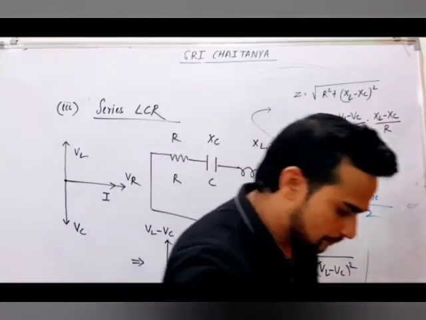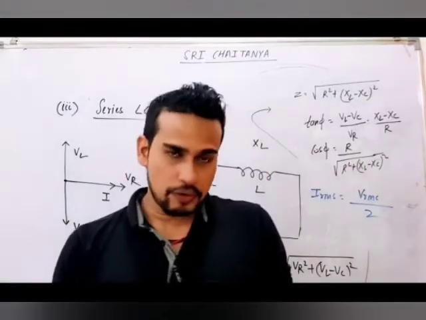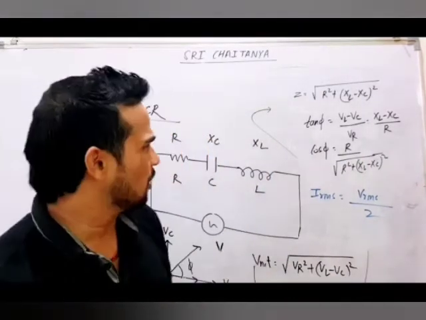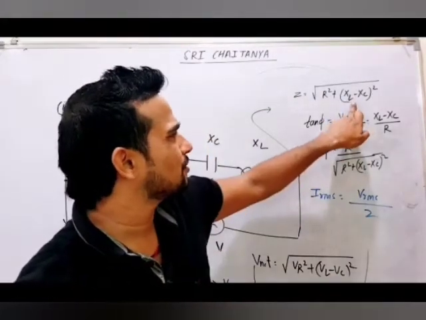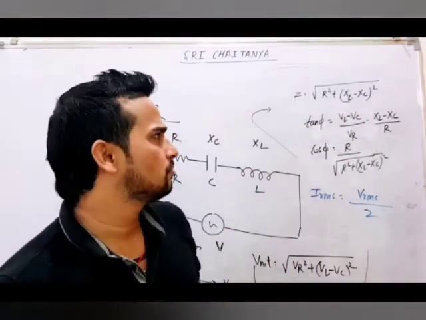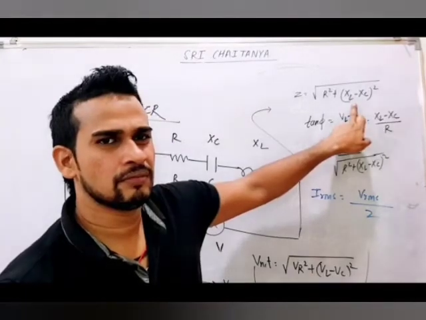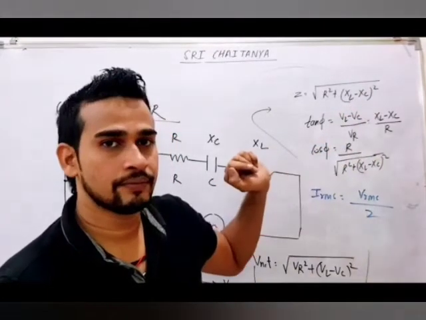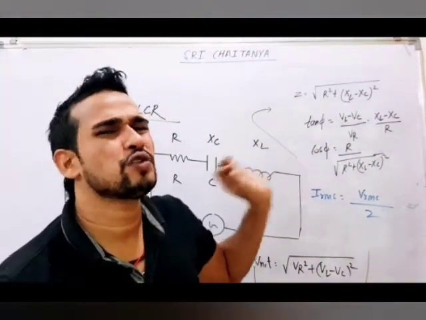Okay, no problem. One conceptual point comes here. You tell me what is the difference if XL is more? Formula, everything will come same, nothing new. If XL is more or if XC is more, what is the difference between those two situations?